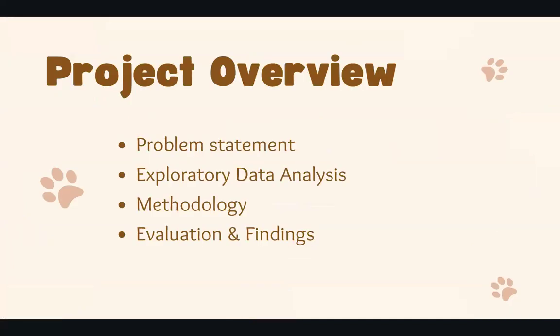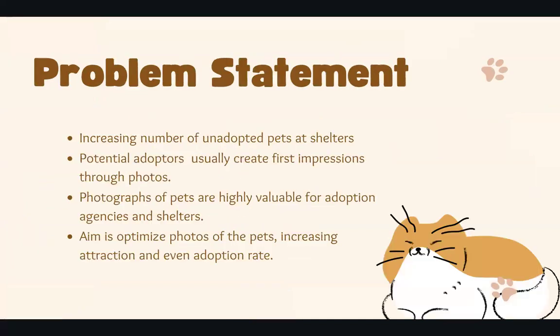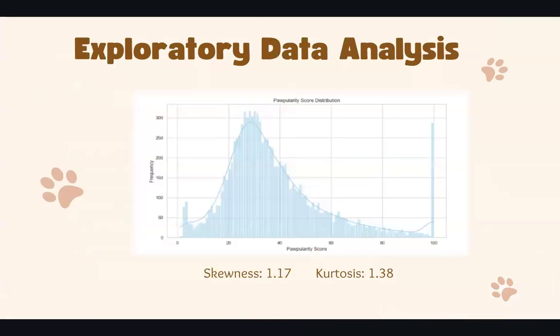Here's our project overview, the problem statement. We notice an increasing number of unadopted pets at shelters, and potential adopters are either at shelters in person or picking pets from a collage of photos. Because of this, the first impressions usually come from the photos themselves, and therefore photographs of pets are highly valuable for adoption agencies and shelters. Our aim is to optimize photos of these pets, increasing attraction of the pet in the photo, and hopefully increasing the adoption rate of these pets.